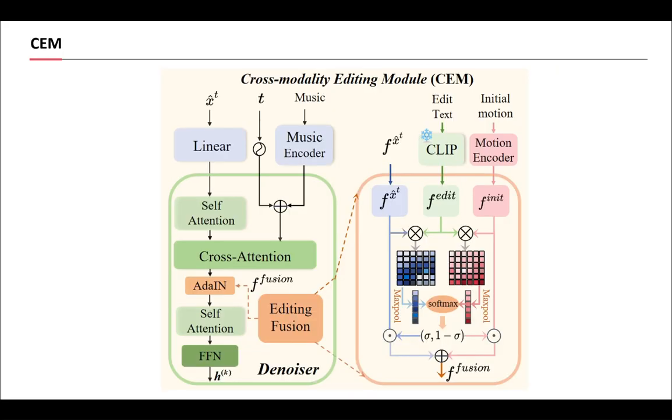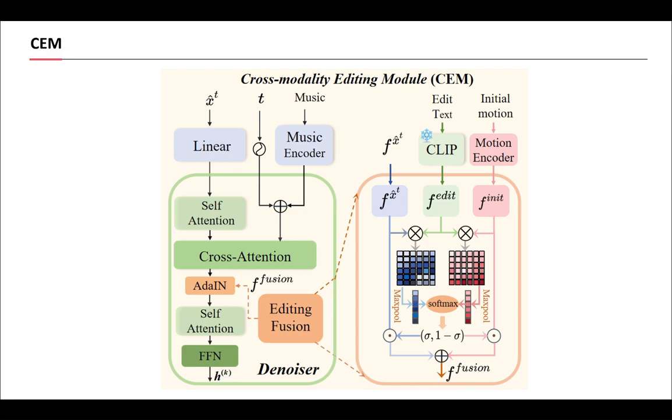Within the editing branch, we designed a crucial component, the cross-modality editing module, or SEM. This module represents our core insight. The SEM is designed to effectively integrate the guidance from different modalities. It takes the features from the initial dance, the current motion, and the text prompt, and projects them into a shared space. Its key operation is to compute a dynamic fusion weight. This weight determines how to adaptively blend the rhythm from the initial dance with the evolving new motion, all under the precise guidance of the text prompt.